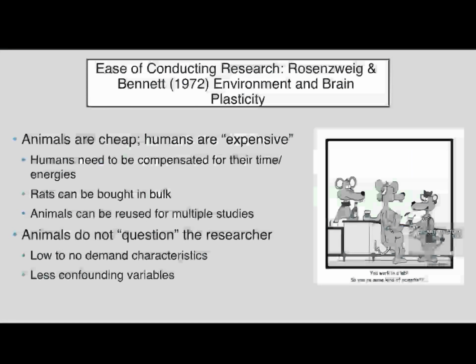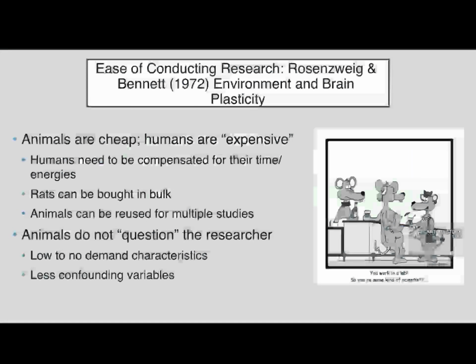Right. One reason that we use animals in research is because it's really easy to conduct research using them. Rosenzweig and Bennett did a study on rats where they put some rats in isolated, deprived communities. It was a cage with just themselves and food and water. Some of them were put in controlled communities, so it was them, a few other rats, food and water, and then they had a wheel to run on. And some of them got to be put in the enriched environment, the party cage, where there was a community of rats, food and water, a wheel to run on, and then a maze of tubes to run through.